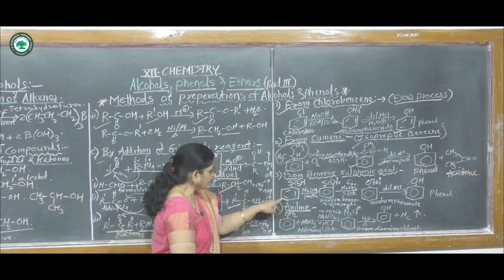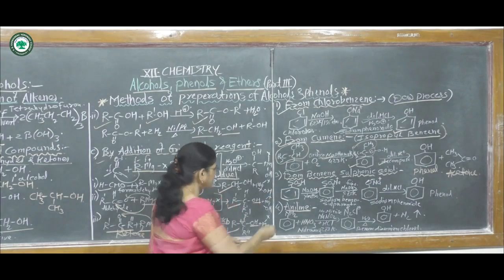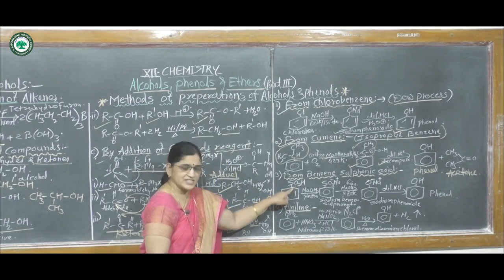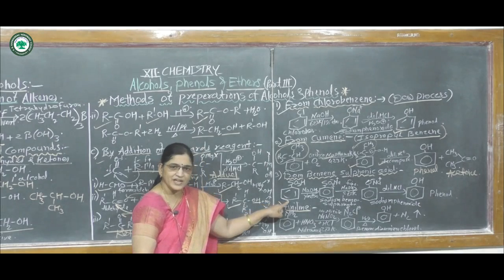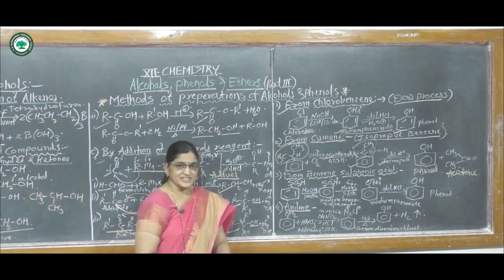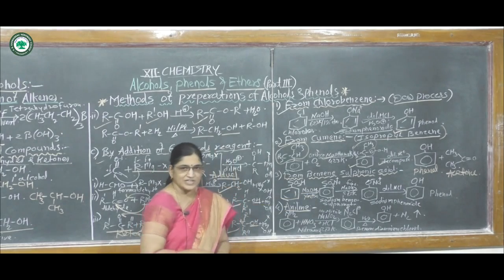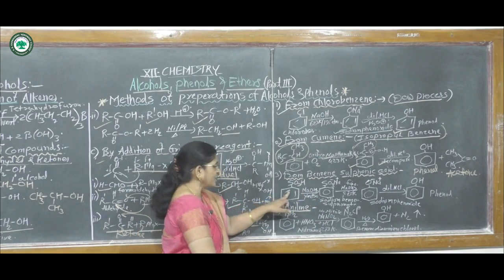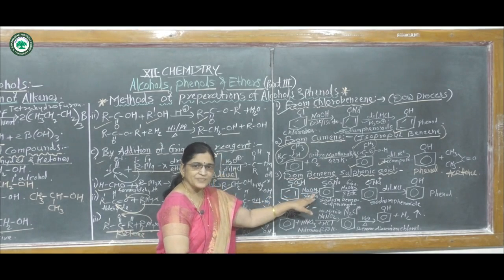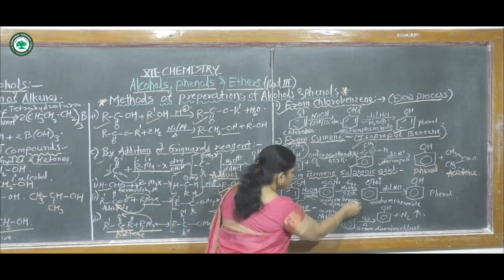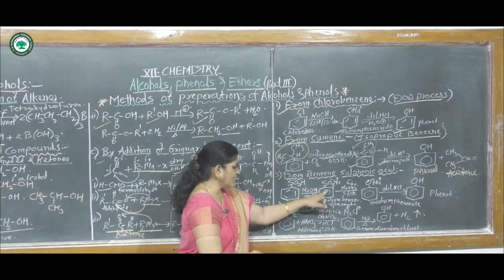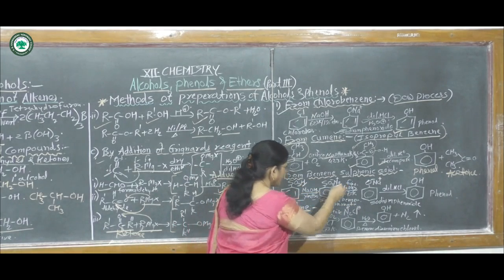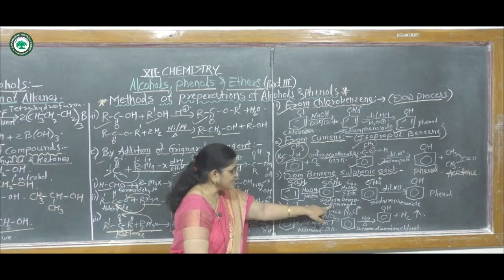In this compound, that means in benzene sulfonic acid, this sulfonic acid group, SO3H, is attached to the benzene nucleus, hence it is called benzene sulfonic acid. If this benzene sulfonic acid reacts with sodium hydroxide, then this reaction is called neutralization. It gives sodium benzene sulfonate, in which this hydrogen atom gets replaced by sodium.